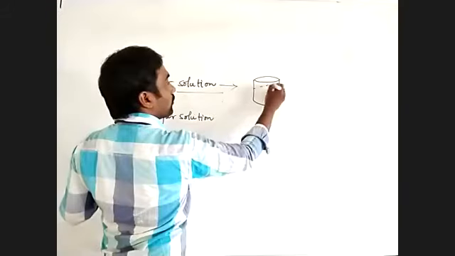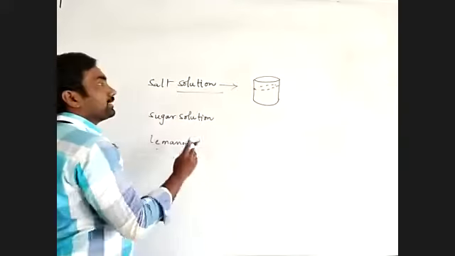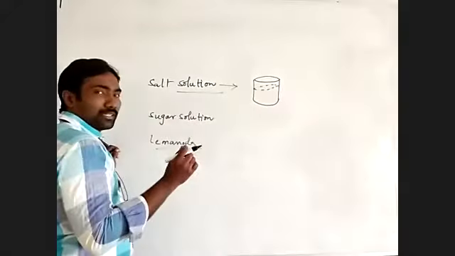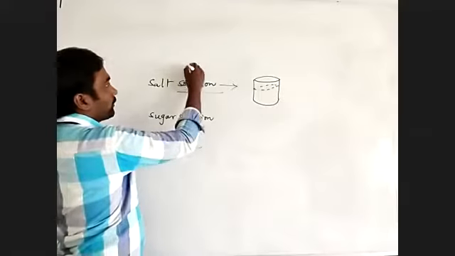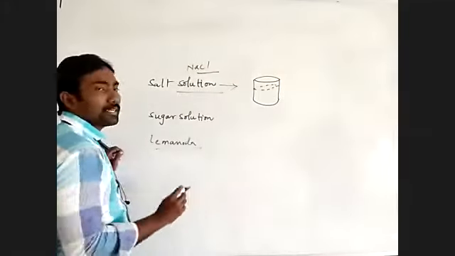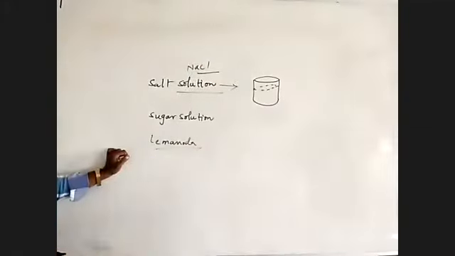Take a glass of water and add a few crystals of sodium chloride, common salt or eating salt.